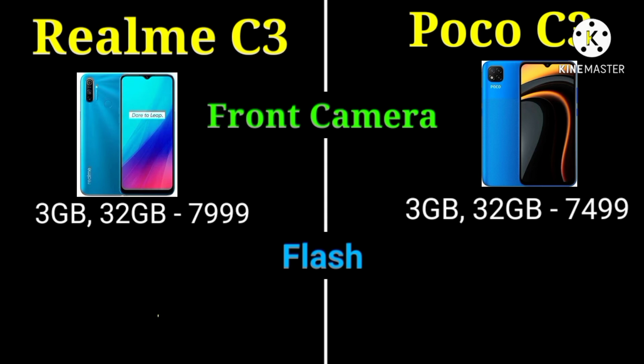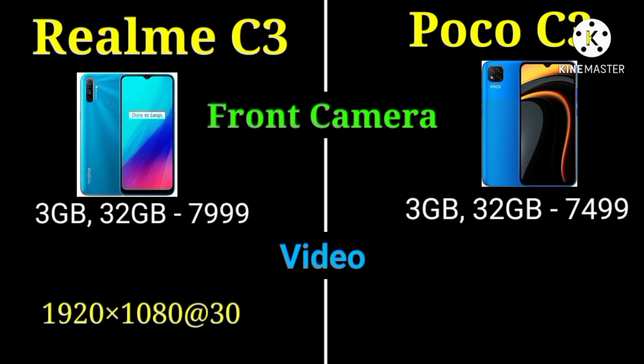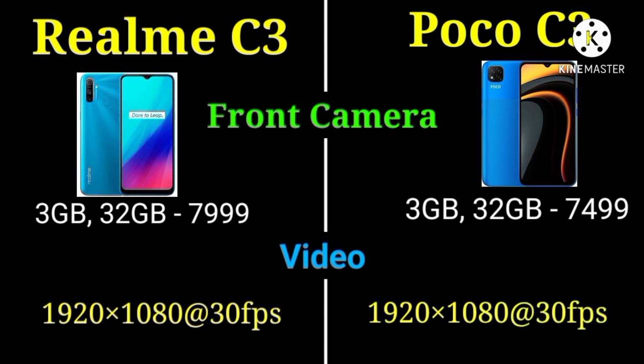The flash in front camera of Realme C3 is none. The flash in Poco C3 front camera is screen flash. The video recording in Realme front camera is 1920 x 1080 at 30 fps and same in Poco C3.